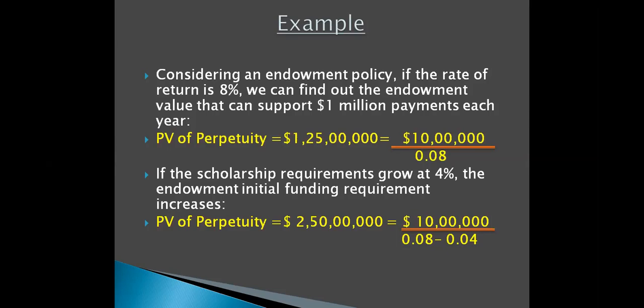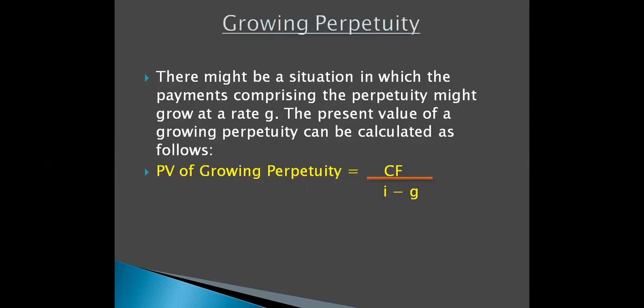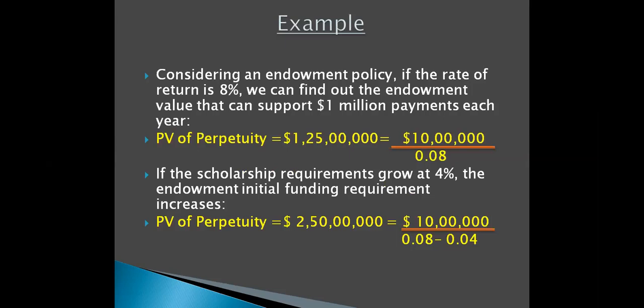Again, if the scholarship or the endowment policy states that it will grow at 4%, how will this affect the present value? Let's see. Since the installment money or the payment that we are getting was the same, that is 10 lakhs, here we are doing it by the growth method. The formula for growing perpetuity is CF divided by interest minus growth. So 10 lakhs divided by 0.08 minus 0.04. That is 10 lakhs divided by 0.04, which gives us 2.5 crores.